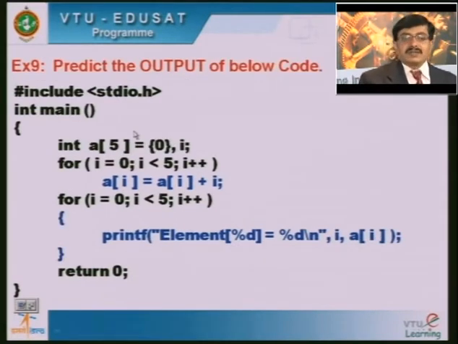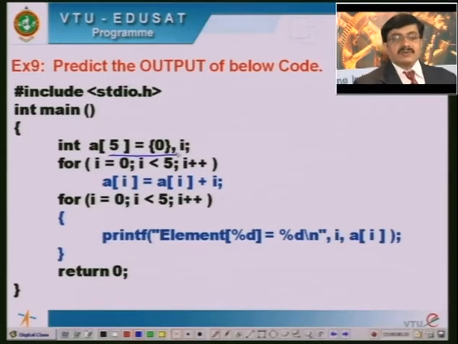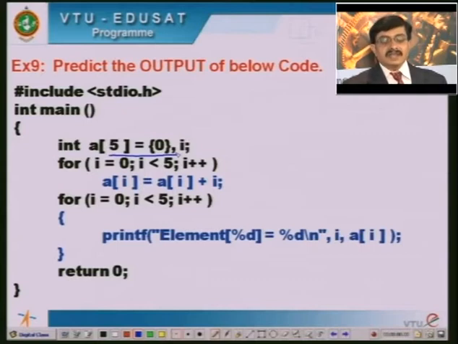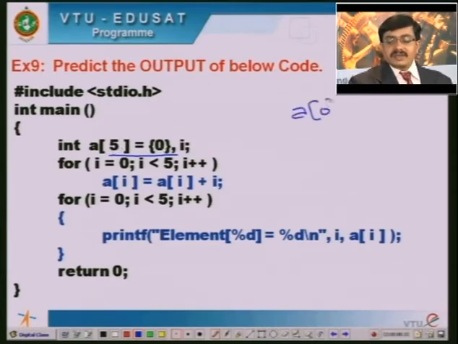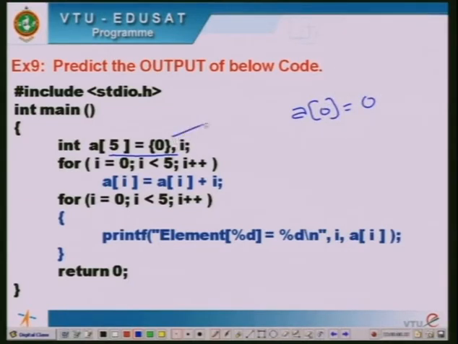Now if you look at this code, it is also similar to the previous code, but I am using the statement A of 5 is equal to 0. When I use this, the array is partially initialized. We have seen in the previous session that whenever the array elements are partially initialized, the rest of the elements by default will take the value 0. Here I am assigning A of 0 equal to 0, and the remaining 4 elements, which are not initialized, take the default value 0. So obviously A of 0 is 0, A of 1 is 0, A of 2 is 0, A of 3 is 0, and A of 4 is also 0.